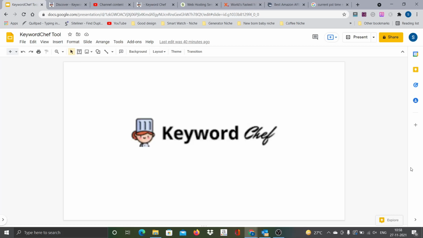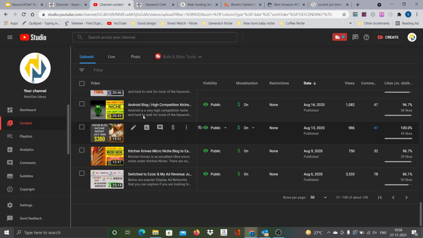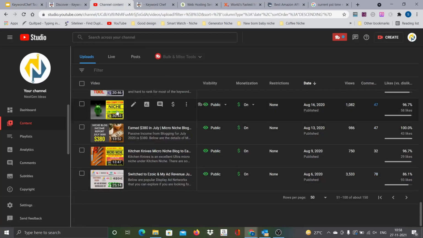The tool that we are going to talk about today is Keyword Chef. Two of the most popular questions that I get from most of you are, one, about niche selection, and second, about keyword research. For niche selection, I normally ask you to go as per your comfort, strength and resources. Whenever you ask me about keyword research, I almost always refer you to watch my Android video. So this is the video I am talking about. If you have not yet watched, please go and check it out.